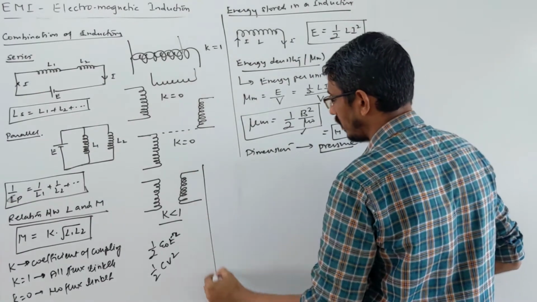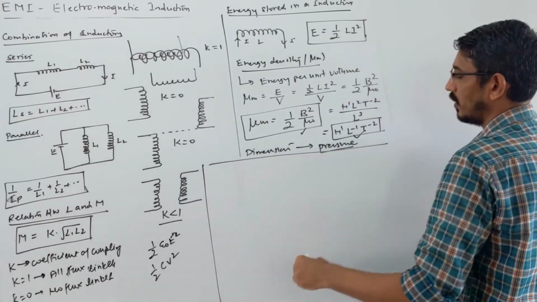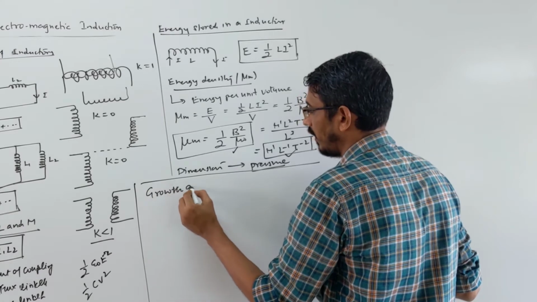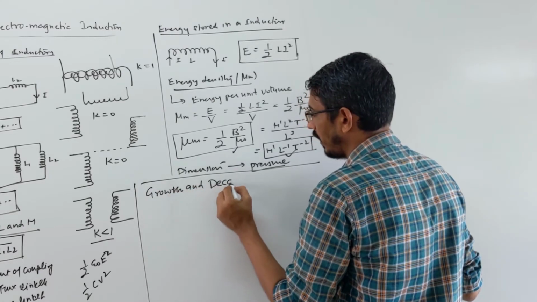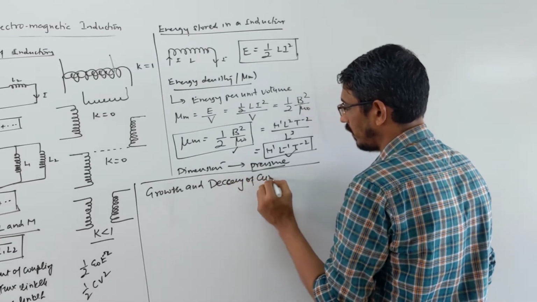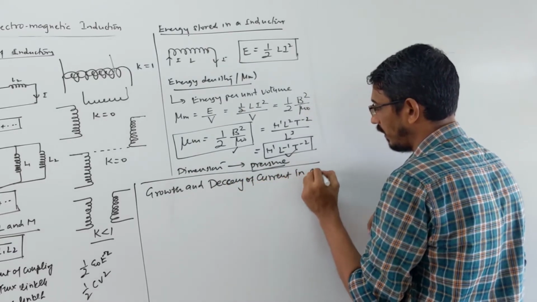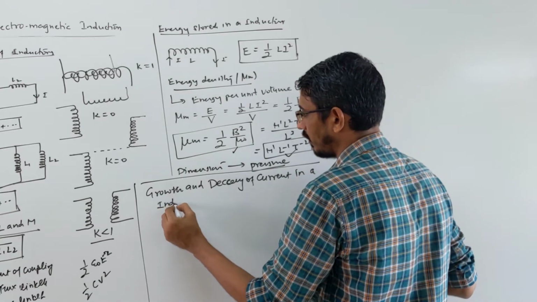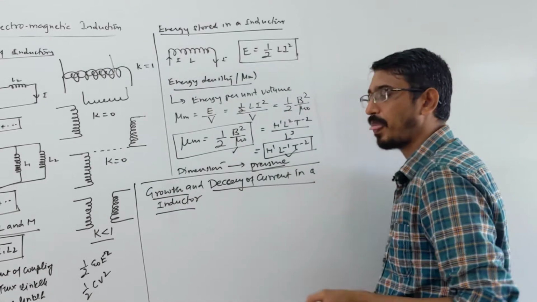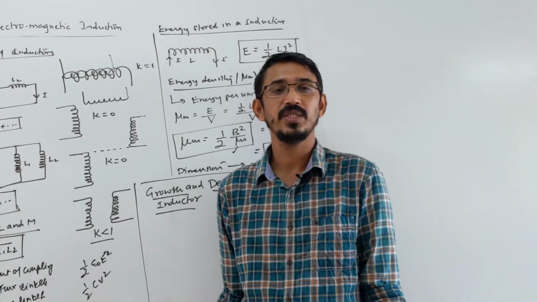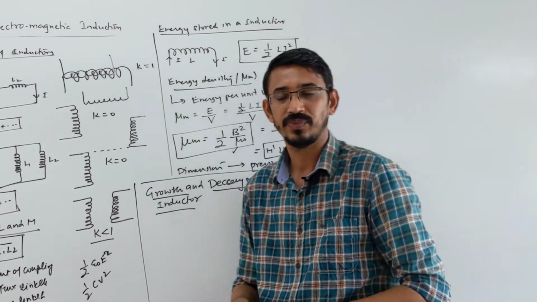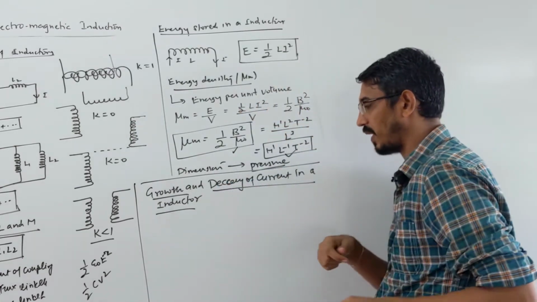So this is called, let's write the heading: growth and decay of current in an inductor. You have an inductor, then how the current will grow and how the current will decay. In a resistor this doesn't happen. You on the switch, full current will flow. You off the switch, current becomes zero. But in an inductor and capacitor this will not happen.